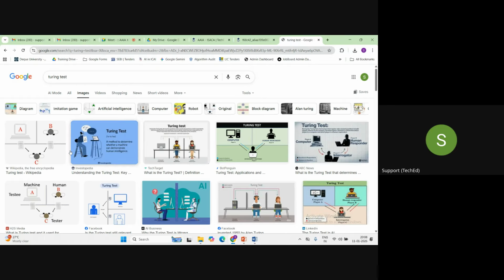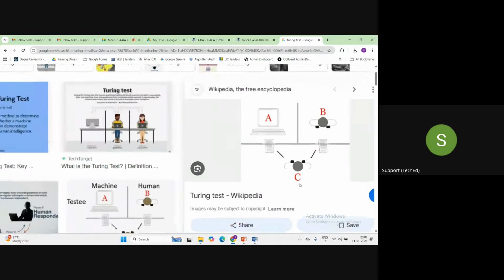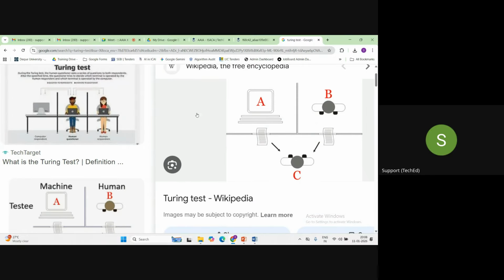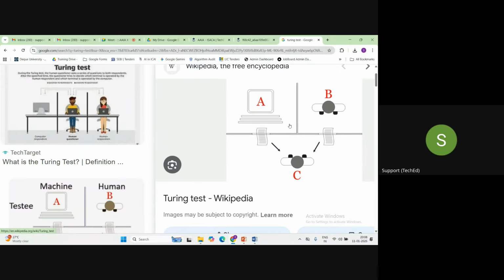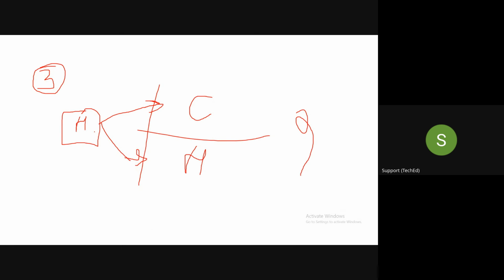It was first performed in 1950, guys. In 1950, this Turing test was performed to see whether the interrogator, after asking a series of questions, can identify whether the one answering is a computer or a human.